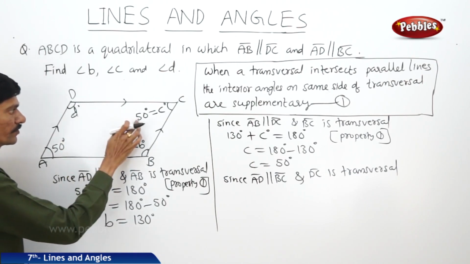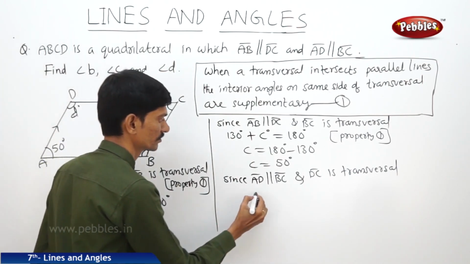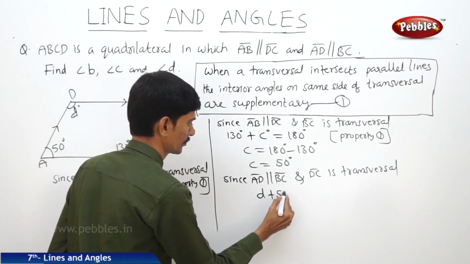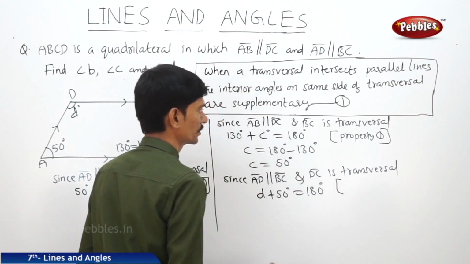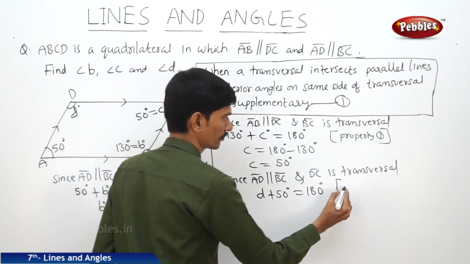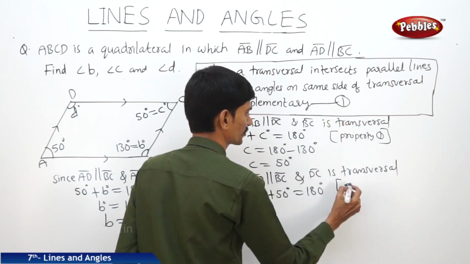Now D plus 50 degrees equals 180 degrees, since the interior angles on the same side of the transversal are supplementary, according to property 1.